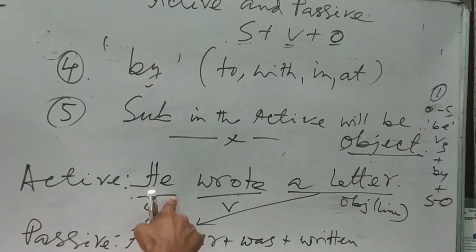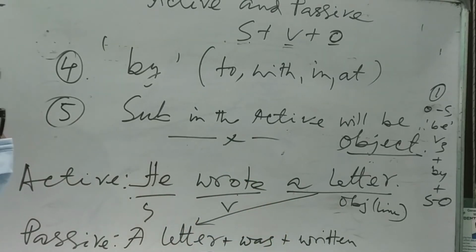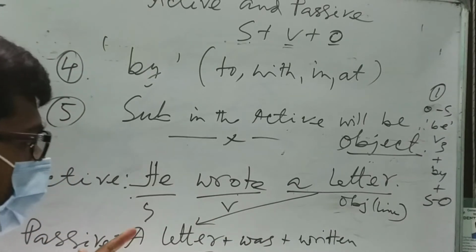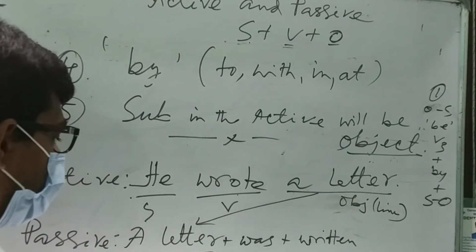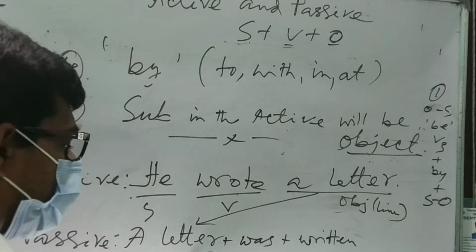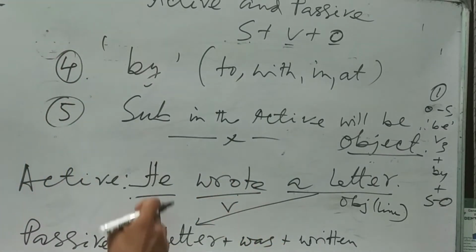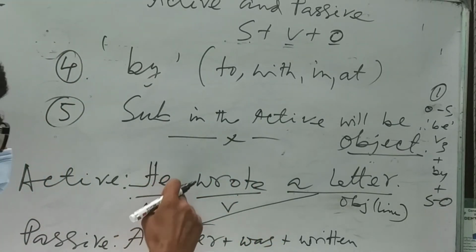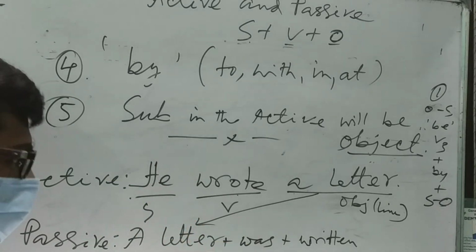Here, in active voice, the subject is active. It means that he wrote himself. He wrote. Who wrote the letter? He wrote the letter. But here, we are saying something about the object. A letter was written. A letter does not do anything. Here, look at the difference between active voice and passive voice. Here, he is the doer of the action. But here it is the receiver of action.